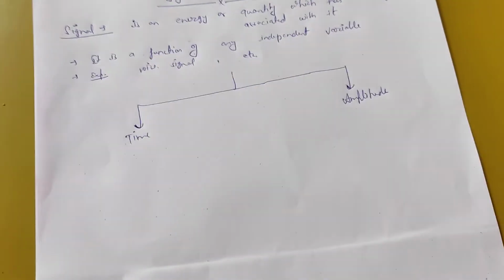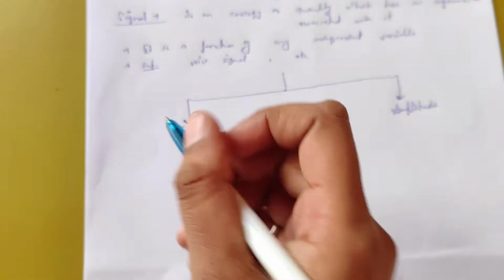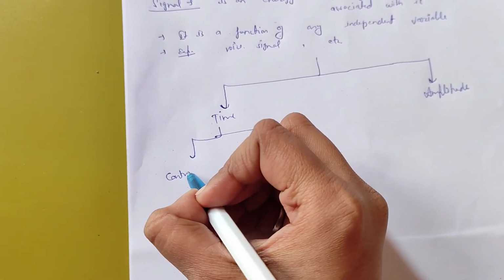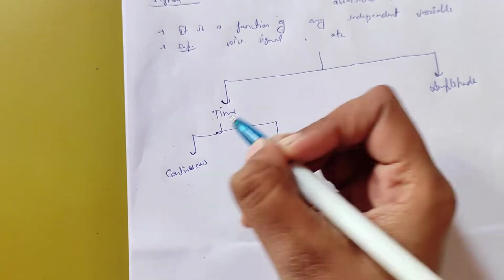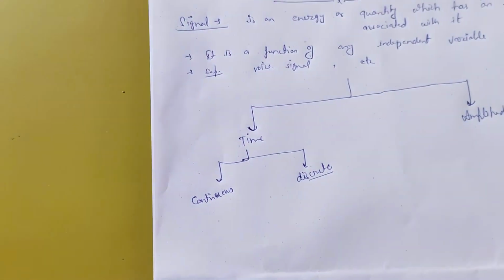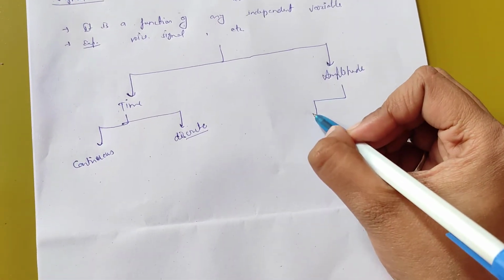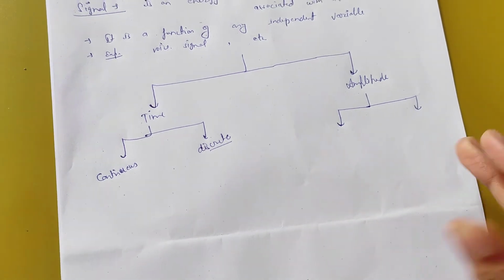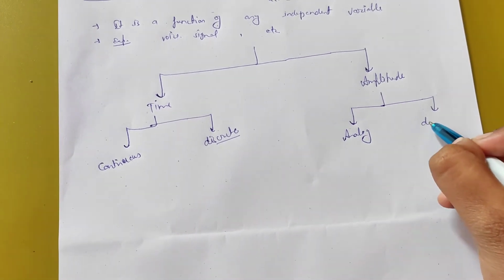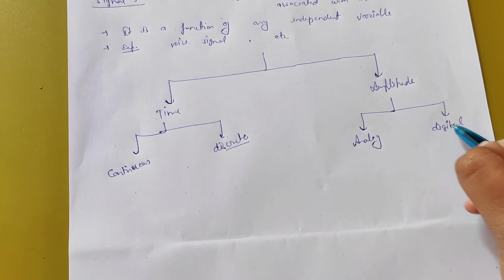If we talk about time, it is further classified as continuous time and discrete time. And when we talk about amplitude, it can also be categorized into two parts. The first one is analog and the second one is digital.